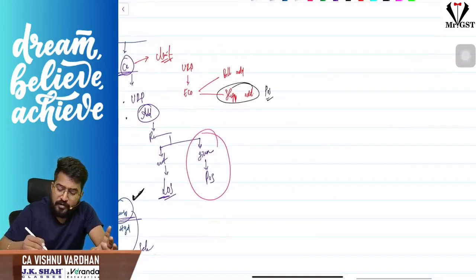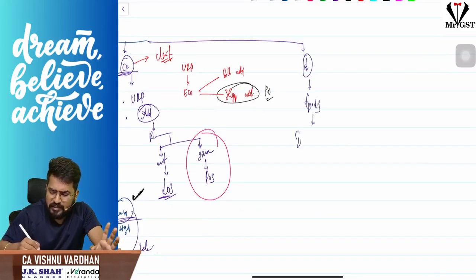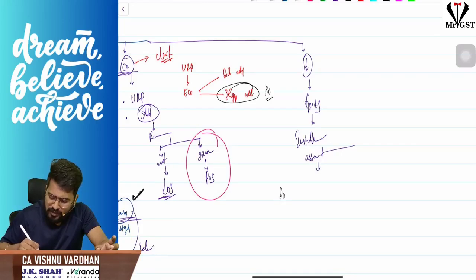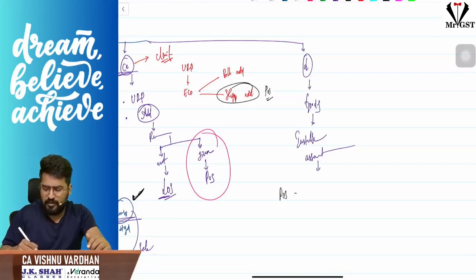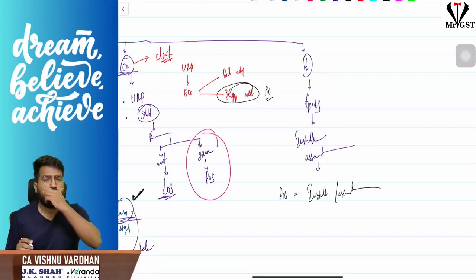Now finally, clause D and E. What is clause D? Sir, I am buying some goods, and those goods need some installation, some assembly. Then if I am buying such goods, what is the place of supply? For example, you are buying an AC. Sir, what is the place of supply? Where the AC is installed. Okay, so the place of supply is where the goods are installed or assembled. That will be the place of supply.